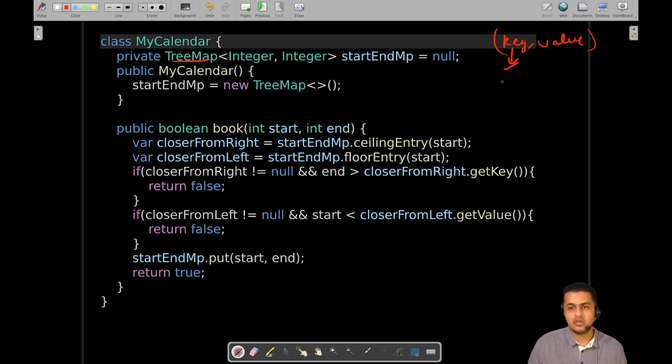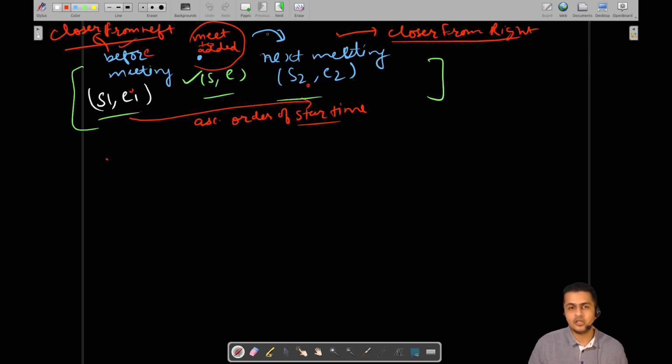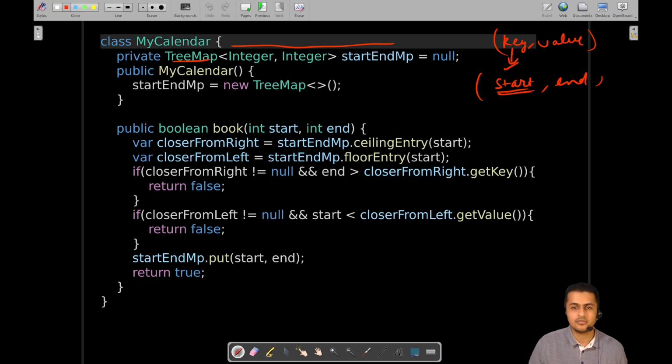As we are inserting according to the start values, all the entries will be arranged in ascending order according to the start value. That's why we have used TreeMap. An equivalent implementation will be provided for C++ also, so those who prefer C++ need not worry. The only thing you have to be clear about is the logic that we are using while checking these conflicts.